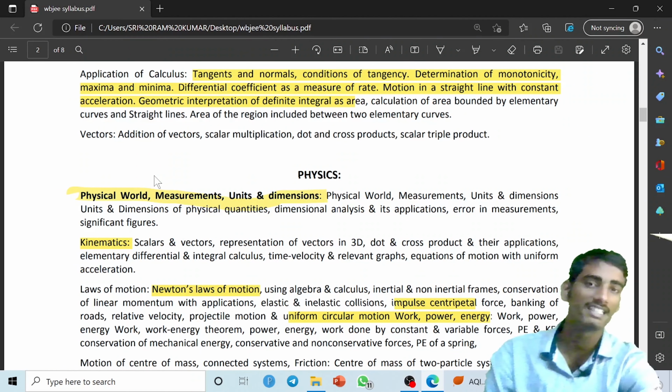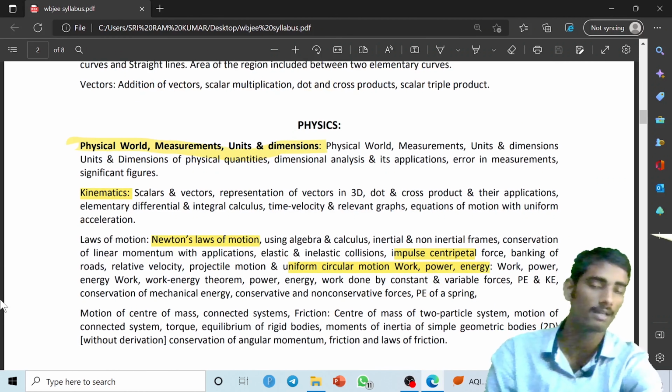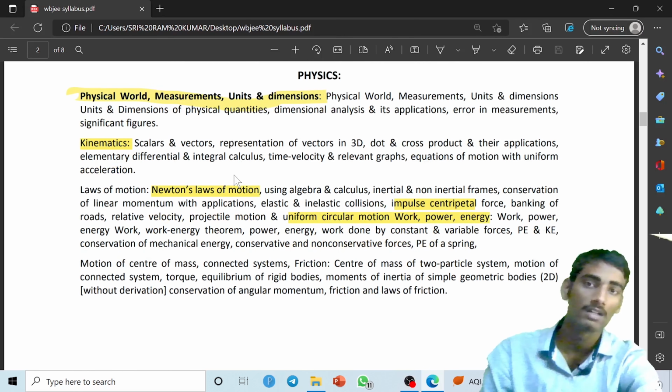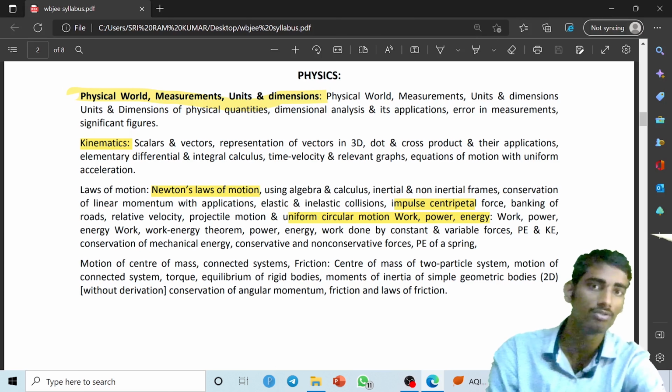So first is the physics syllabus. I have already uploaded the mathematics syllabus, so you can also check that out. Now talking about the physics syllabus: what is the syllabus of physics for WBJ 2023? For the first chapter of physics, you have to study the physical world, measurement, unit and dimension. This is not a very important topic, just 1 or 2 marks come from this, but 1 or 2 marks do come, guys.